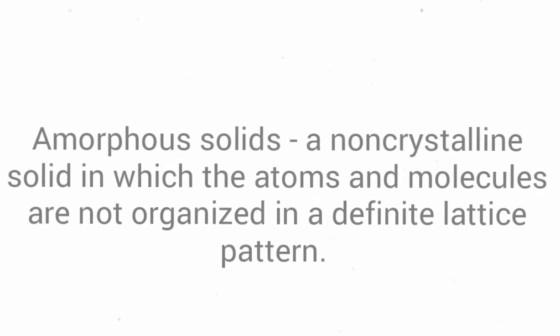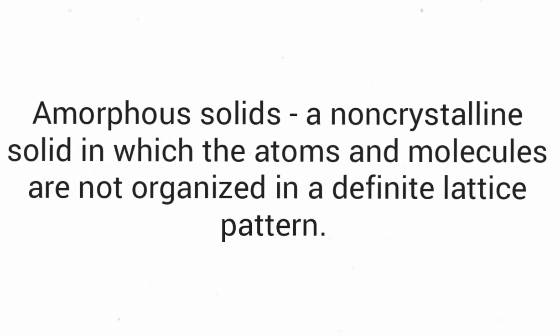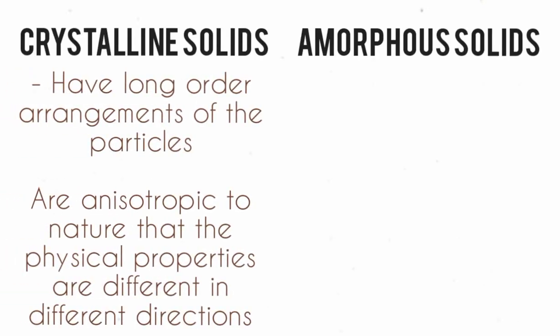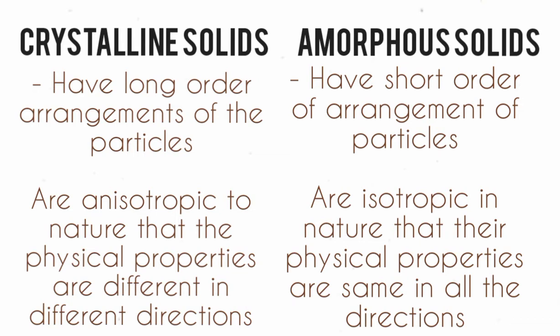Amorphous solids are non-crystalline solids in which the atoms and molecules are not organized in a definite lattice pattern. The crystalline solids have long-range order in the arrangement of the particles. The amorphous solids have short-range order. Crystalline solids are anisotropic in nature, meaning their physical properties are different in different directions, while the amorphous solids are isotropic in nature, meaning their physical properties are the same in all directions.